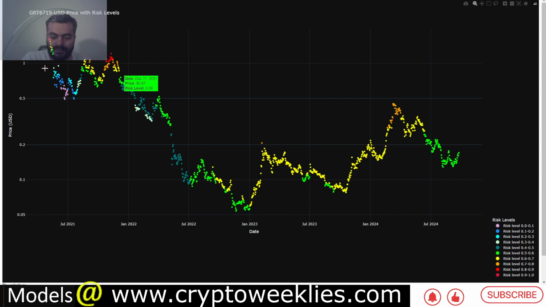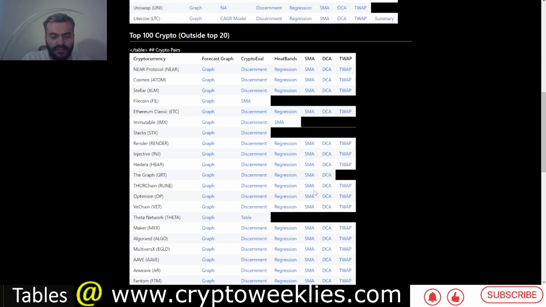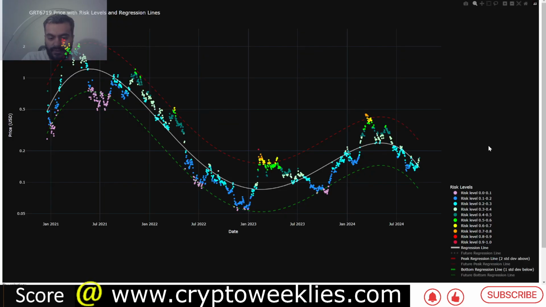This is because the price is moving fairly close to the 20-week moving average. In terms of the dollar cost average related model, this is again similar to the polynomial regression function. Instead of having different levels, this is normalized between 0 and 1 risk to show if the crypto is on its way to bottom, like it did in March or August of 2024, when the risk levels were at around 0.15 in this risk band. The best time is between 0 and 0.1 risk.